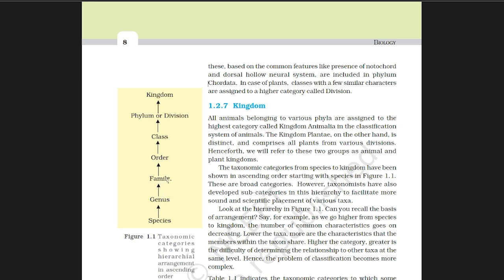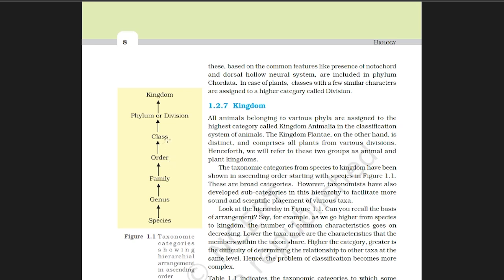And family means related genera. For example, Felidae is a family which includes both cats and lions. Cats and lions come in different genera and different species, but they come under the same family. Next, order means related families, for example Carnivora.